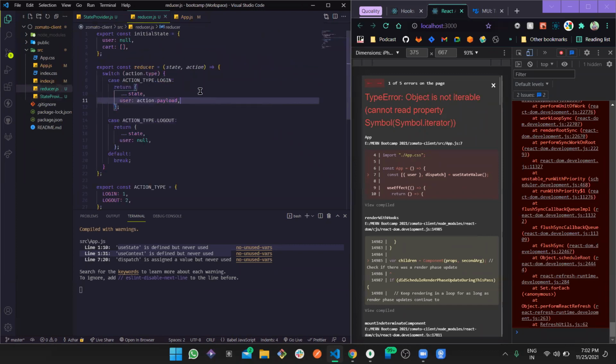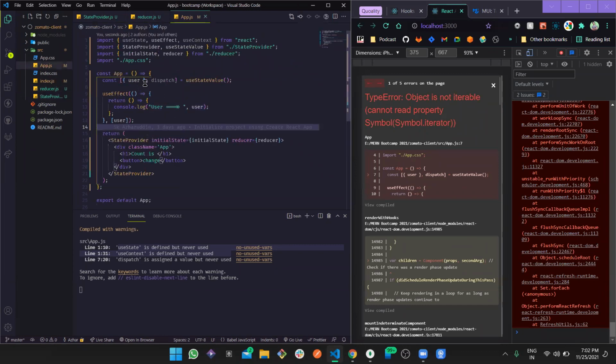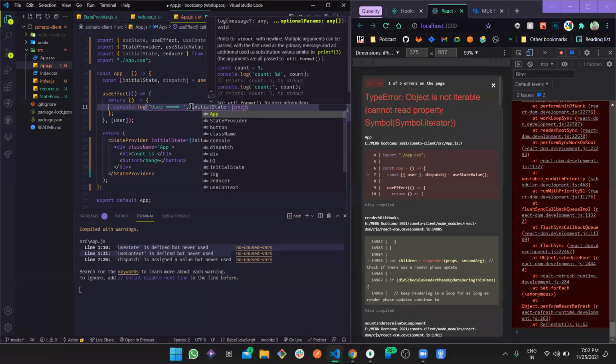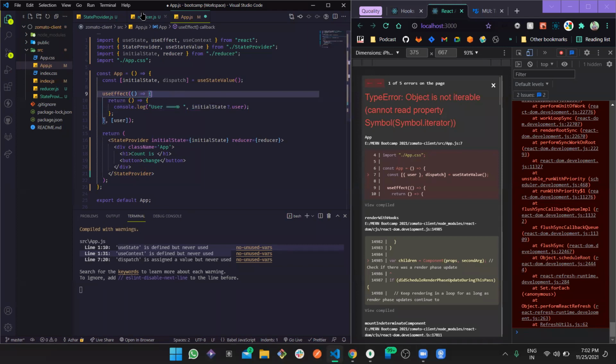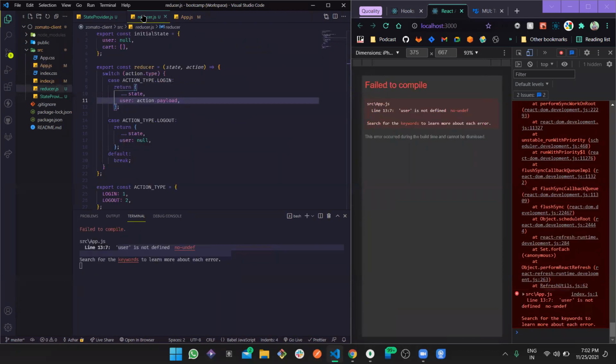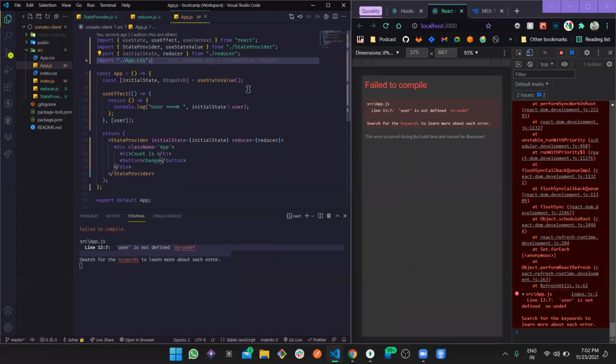Okay, so for now here, let's just use this as an initial value, initial state, and use this to objectify conditionally if this is there or not. Oh, no. Oh yes, right, got it.